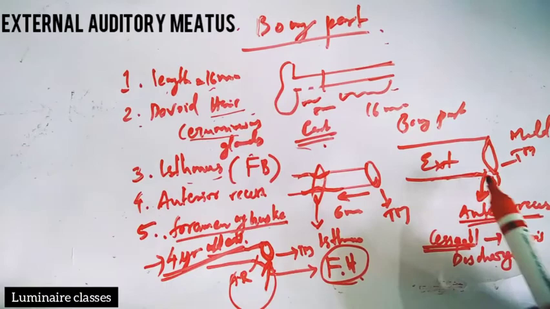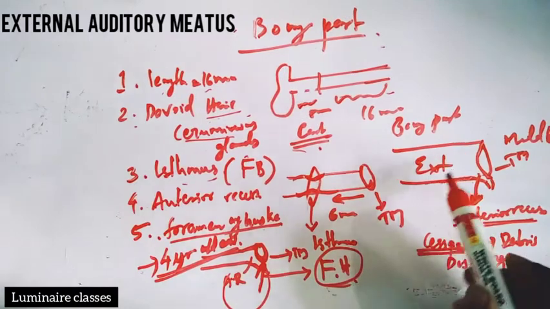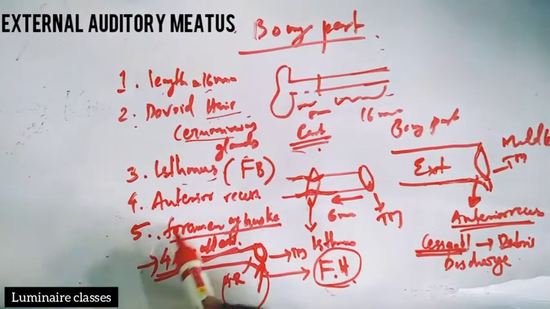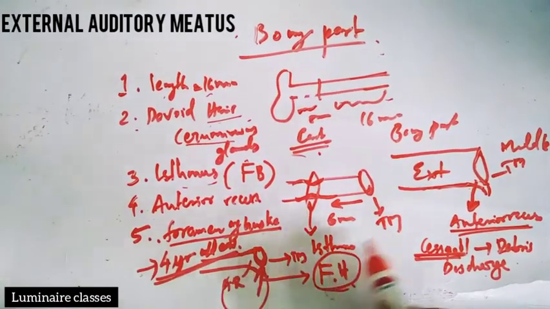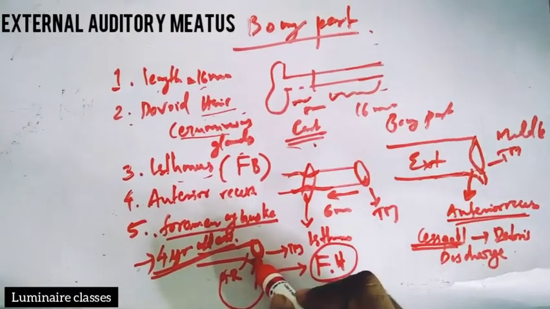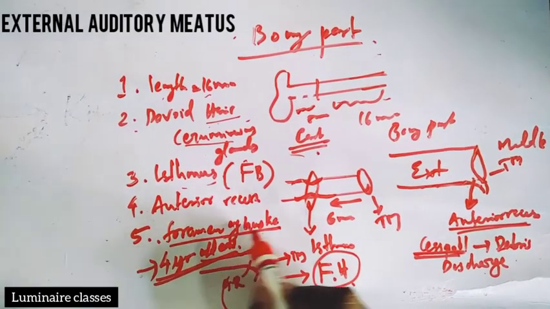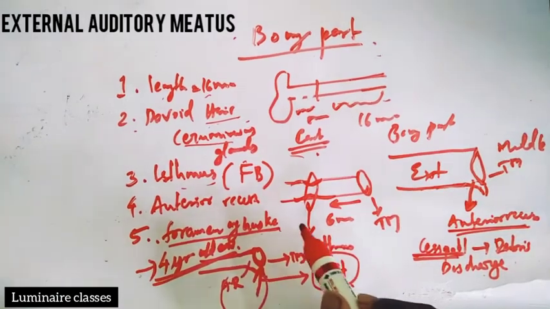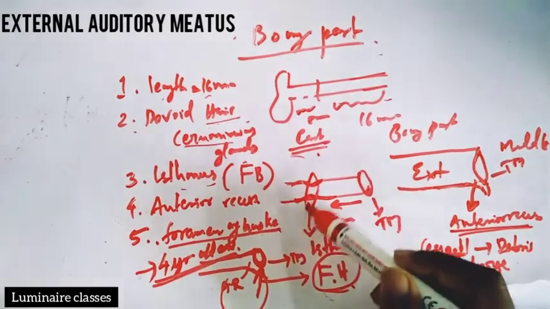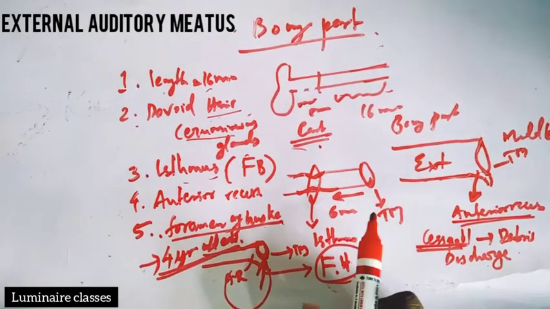What is the importance of the anterior recess? It acts as a cesspool of debris and discharge, important in both external ear infections and middle ear infections. And the last point is a deficiency which occurs in the anteroinferior part, in the bony part of the external auditory canal, that is the foramen of Huschke. Its importance is the same as that of the fissures of Santorini, that is parotid infections enter the external auditory canal through this deficiency called the foramen of Huschke.